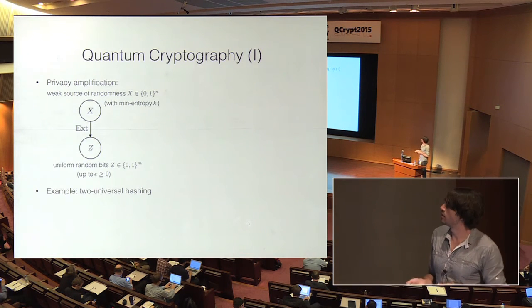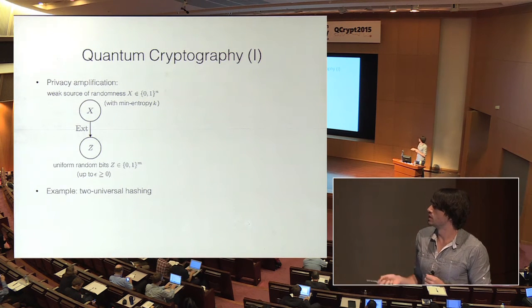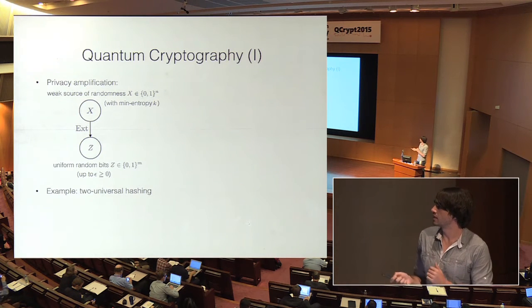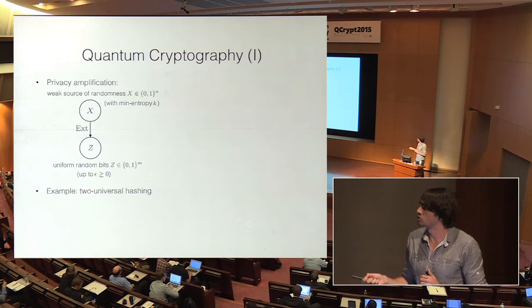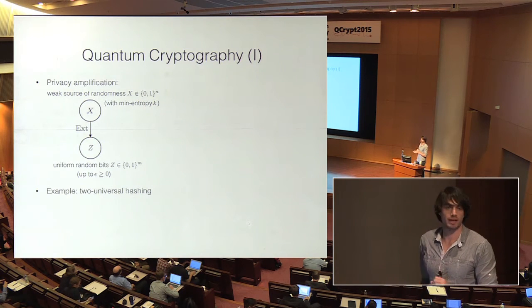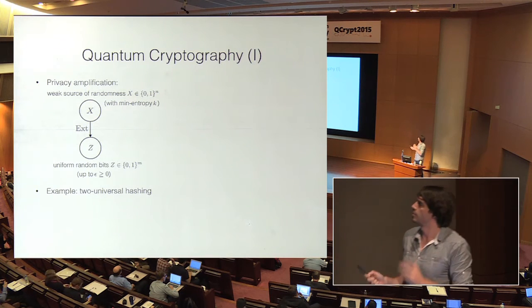And the setup we want to look at is for randomness extractors. So here's the task of privacy amplification. We have some weak source of randomness that only has some entropy. Well, technically it's min-entropy, but then we would like to apply some classical scheme that gives us uniformly random bits, perfect uniform random bits up to some small epsilon, okay?